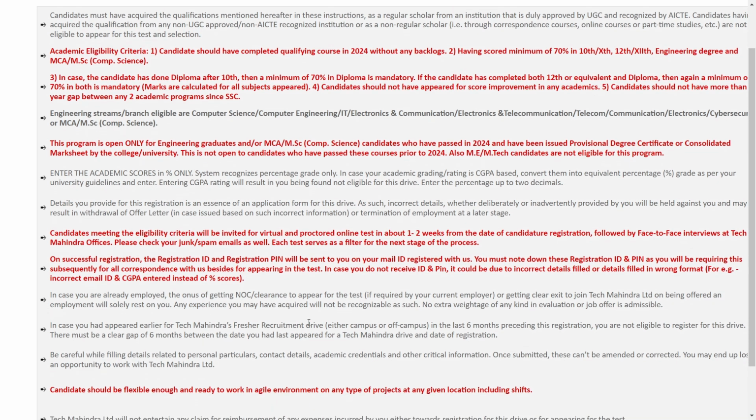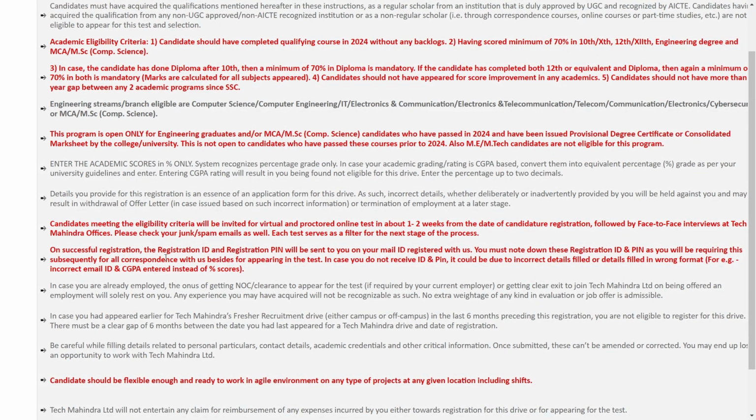And a few more important things they have mentioned here. In case you are already employed by Tech Mahindra, they will not release any other offer letter, and no extra weightage in evaluation or job offer is admissible. And in case you have appeared earlier for a Tech Mahindra fresher recruitment drive in the last 6 months preceding this registration, you are not eligible to register for this drive. So you have to keep that in mind.